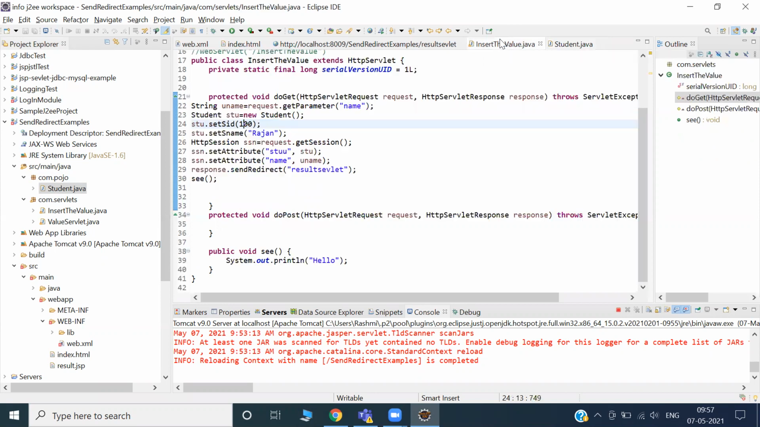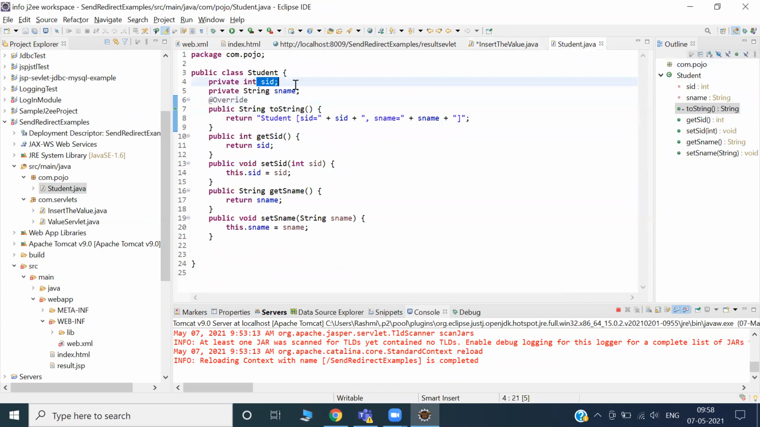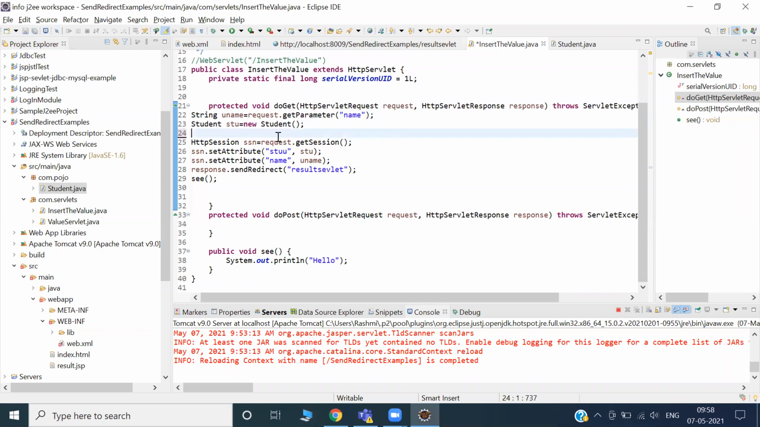Good. What I'm doing here is creating a student object and setting the value. Anyone may ask, can you set the value? Yes, I can set the value. Let's remove these two things. I have a student object. What does the student object contain? It contains the ID and name, SID and SNAME.